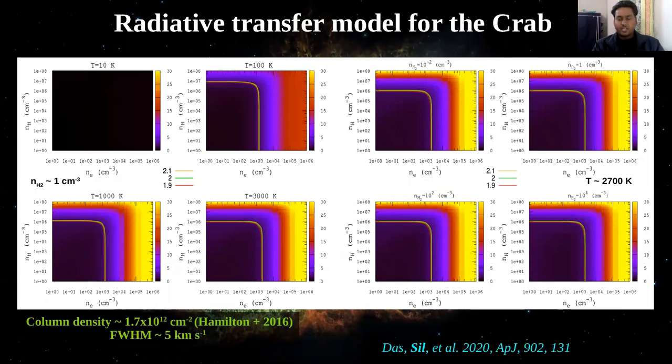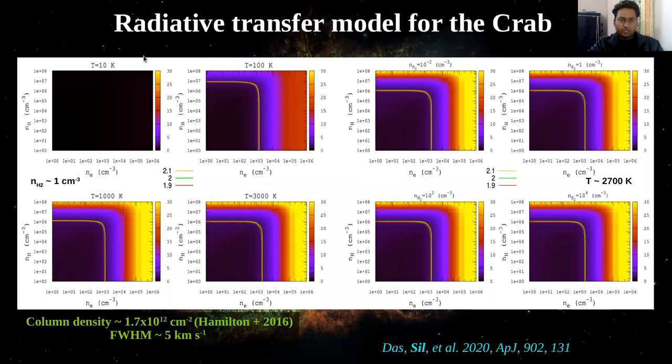And for the Crab nebula environment, we also modeled a radiative transfer model. And for the radiative transfer model, here we plot the ArH+ 21 and 10 transition ratio. Barlow et al. 2013 observed this ratio is of the order of 2.